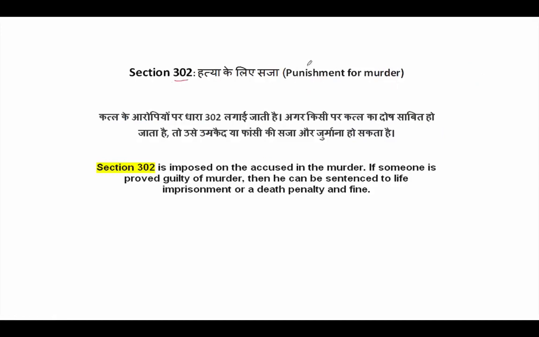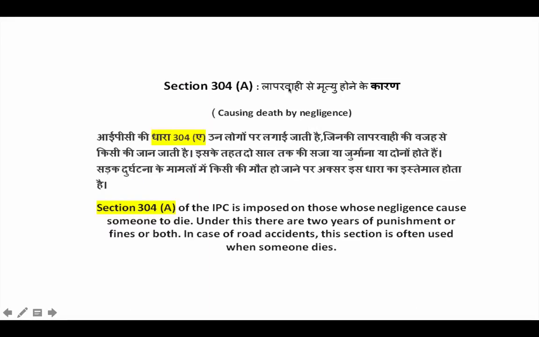Section 302 is punishment for murder, as I said, and if the person actually succeeds in killing someone, then he will be tried. Punishment for murder is section 302. Then we have section 304A, which is causing death by negligence. What does it mean? So for example, we saw recently that in one of the hospitals of India, a lot of infants died because of lack of oxygen.